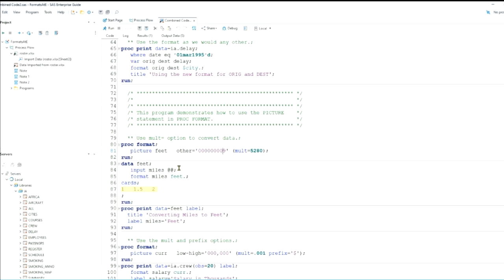And so I've just got a mini data set here that we're going to input from our cards, miles. So this is 1 mile, a mile and a half, and 2. And then we're going to format this using our feet picture format. And then we'll use the label for miles to be feet, and our proc print will convert miles to feet just using a format.